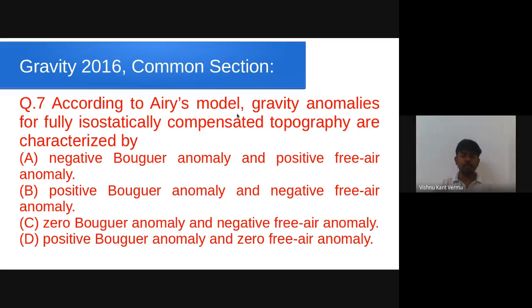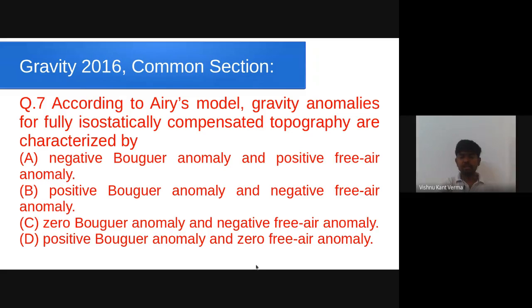According to Airy's model, gravity anomalies for fully isostatically compensated topography are characterized by. They have asked about Airy's model, and they have given that the compensation is fully isostatically compensated. The options are: negative Bouguer anomaly, positive free air anomaly; positive Bouguer anomaly, negative free air anomaly; zero Bouguer anomaly, negative free air anomaly; or positive Bouguer anomaly, zero free air anomaly.